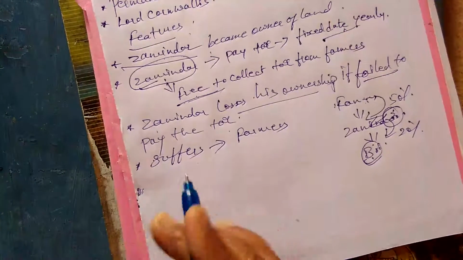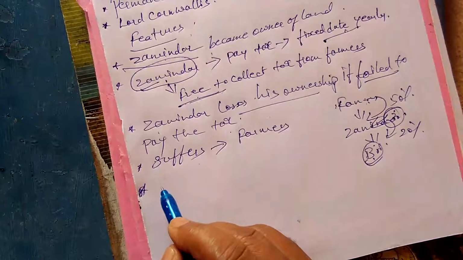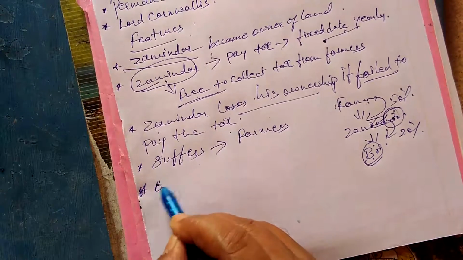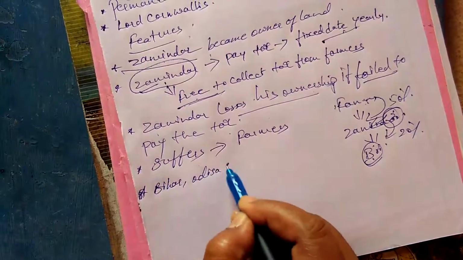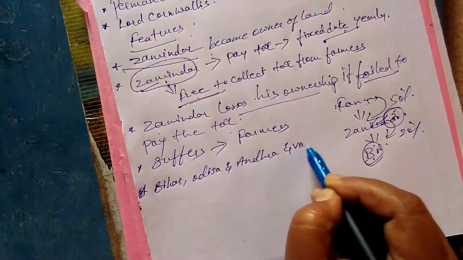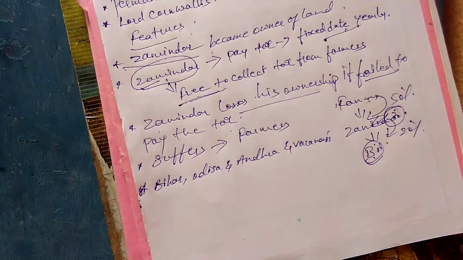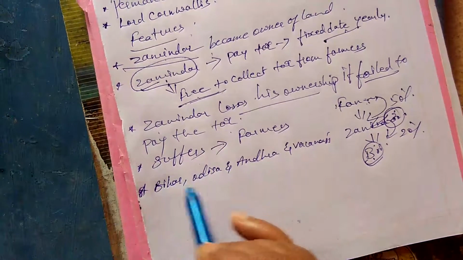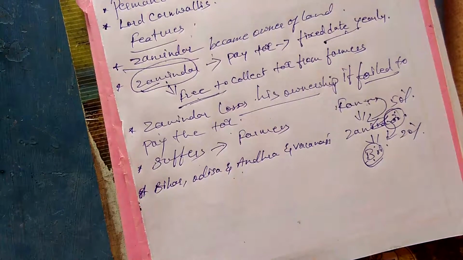Instead of zamindars, we can say that the farmers lost everything. Now, which were the states where this was implemented? The states that were implemented are Bihar, Odisha, as well as Andhra Pradesh and Varanasi. These were the states where you can see the implementation of the zamindari system.